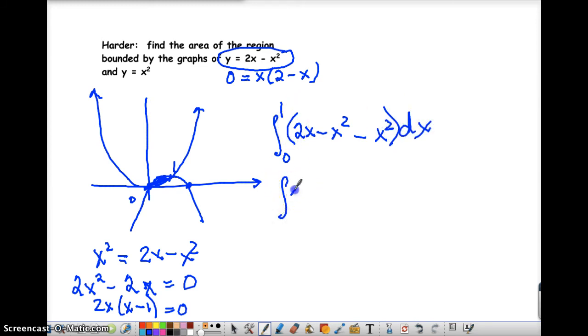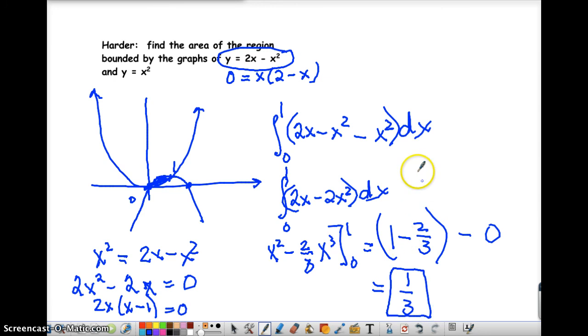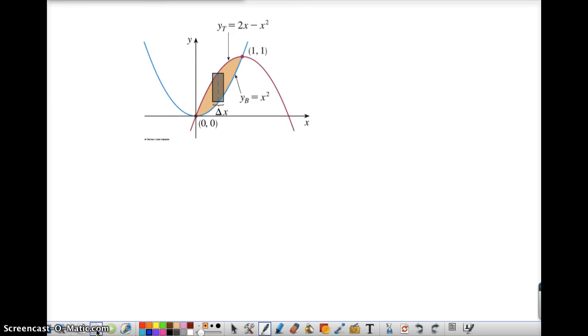Then you can do this: 2x minus 2x squared dx from 0 to 1, which gives us x squared minus 2/3 x to the third between 0 and 1. If we plug in a 1, we get 1 minus 2/3. If we plug in a 0, we just get 0 for both of them. So the area between those two functions is just 1/3. And there's a graph of what we were doing with the sample rectangle drawn.